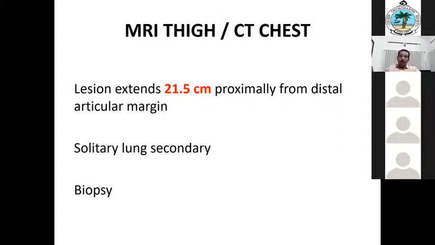The extent of resection can be minimized so that the functional outcome could be improved. No. If you are doing a resection, it must depend on the initial MRI finding. We will do a repeat MRI after neoadjuvant chemotherapy to see how much it has shrunk, whether there is any decrease in extension. But if you are going for a resection and a reconstruction, the resection must be based on the first MRI. That is 21.5 centimeters approximately from the articular margin.